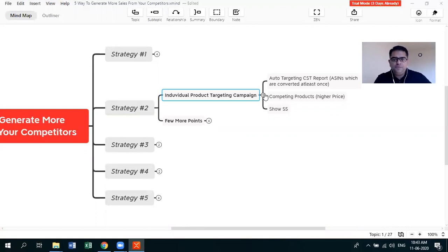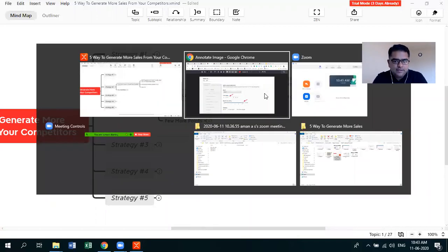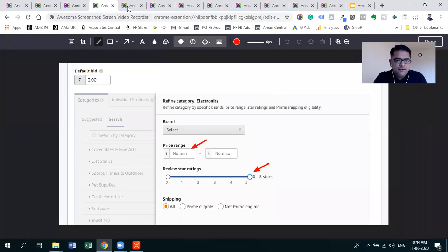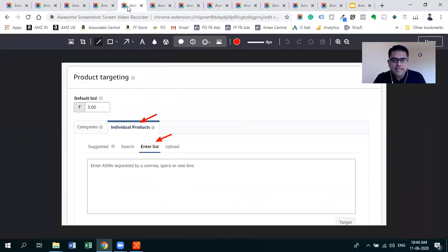To do that, you will create a campaign exactly like the previous one. In the product targeting place, you will be able to choose something called individual products. In that, you have to enter a list of ASINs, where you can enter your competitors' ASINs.